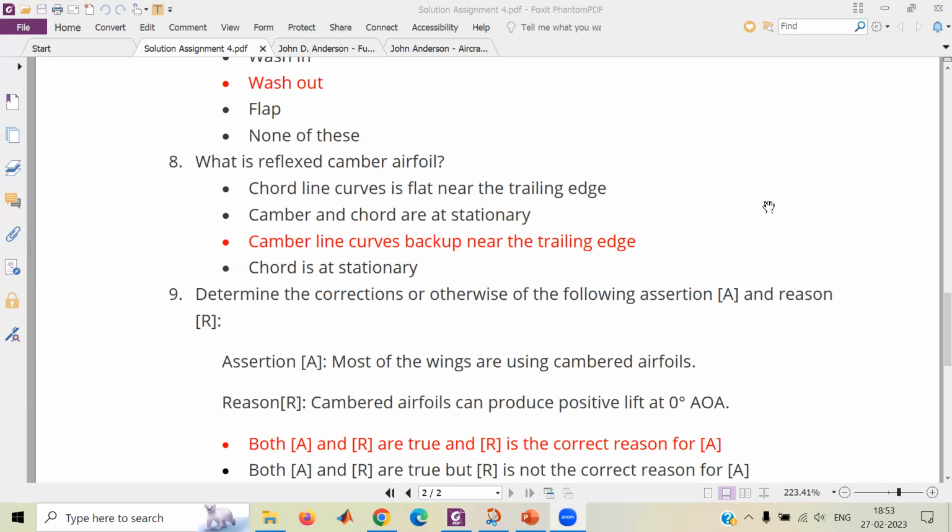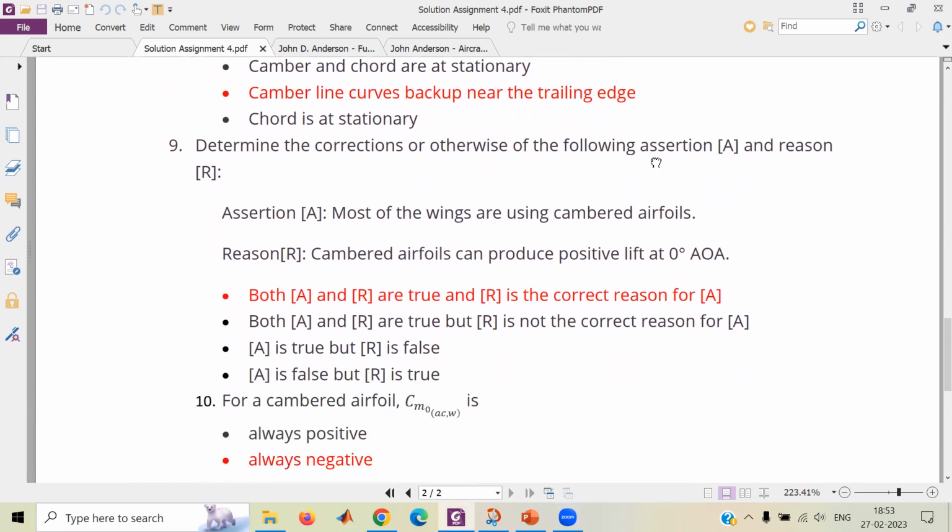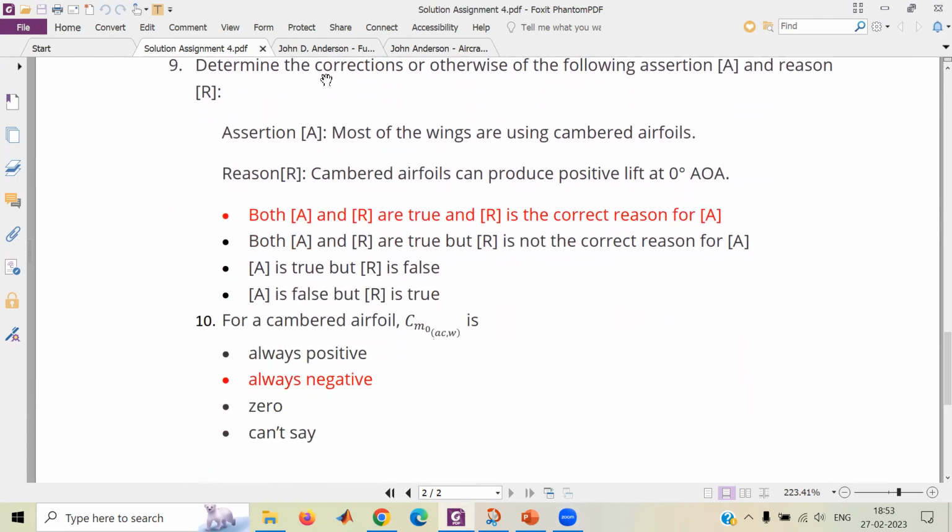So you want to discuss it, or we can skip it? Sir, we can skip it, because it is the same thing I asked you, sir. What is a reflex camber airfoil? We'll skip this, and if anyone else has doubts, they can ask us.